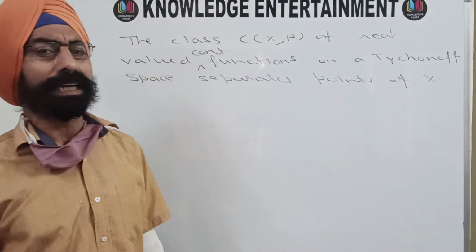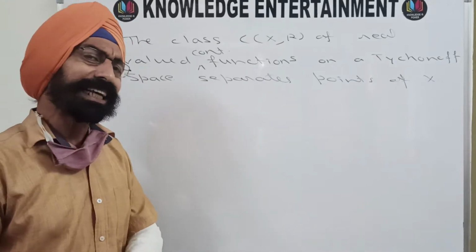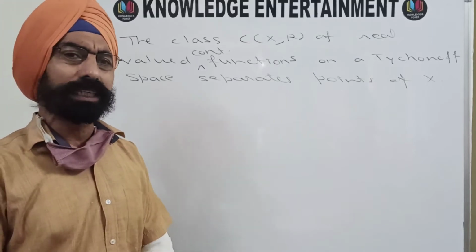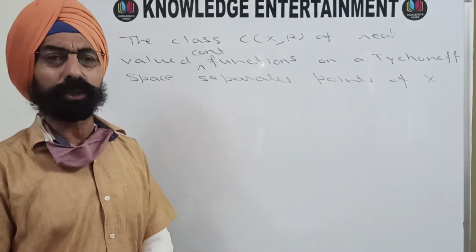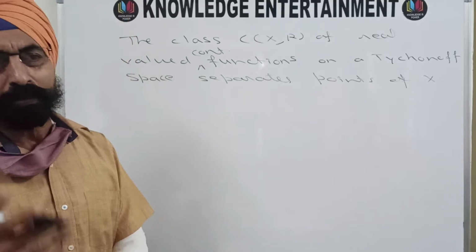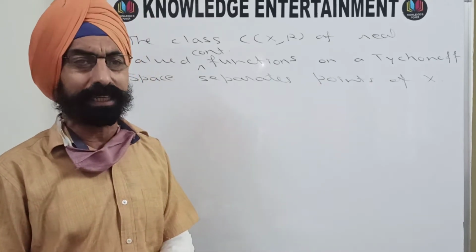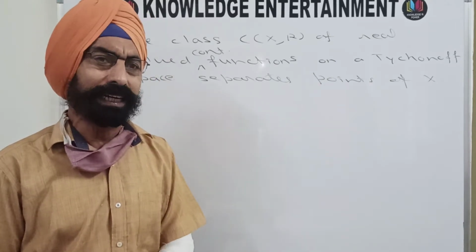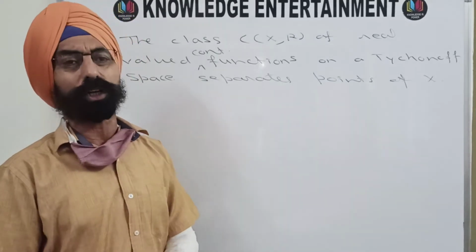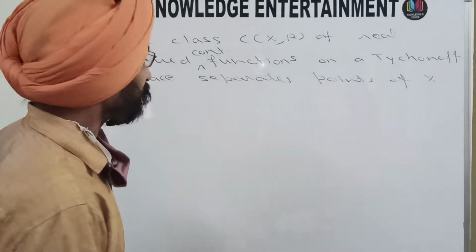What it wants to say is that whatever 2 points we take from a Tikhonov space, in the class of continuous functions there exists a function such that if you take a closed set F and a point x not belonging to that set, there will be a function such that f of x will be 0 and f of every point of F will be 1. That function will separate the 2 points we have taken. So if you are taking 2 points a and b, there will be a function such that f(a) is not equal to f(b) if a is not equal to b. That is the statement of the theorem, and now we will move on to the proof.